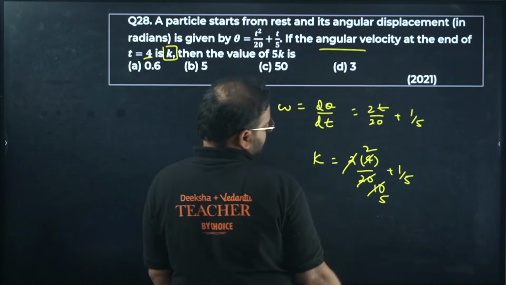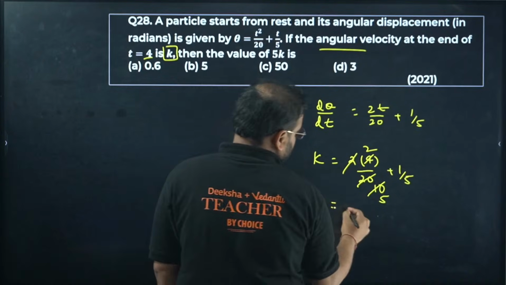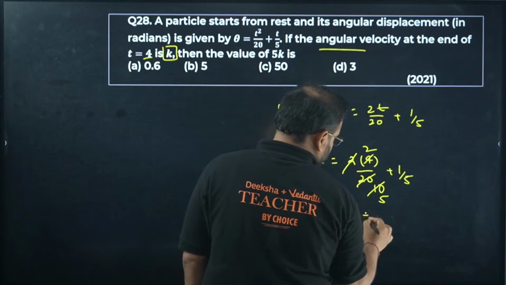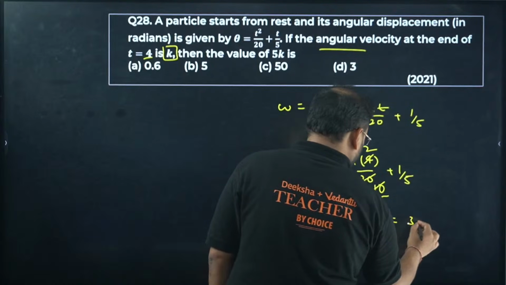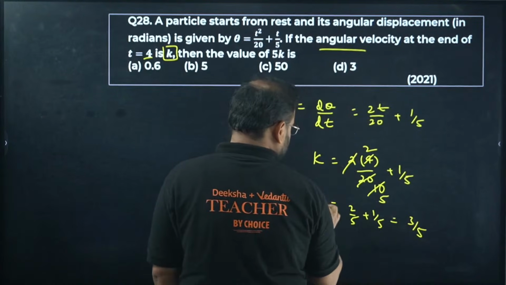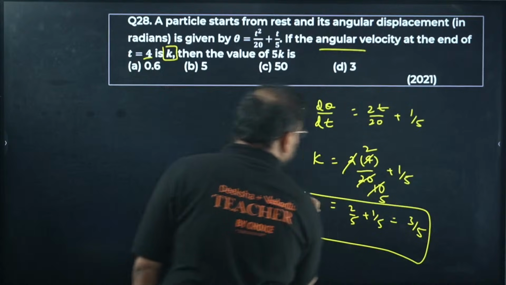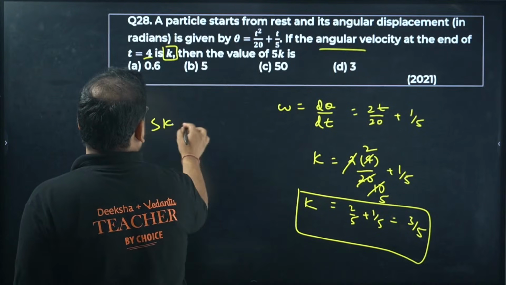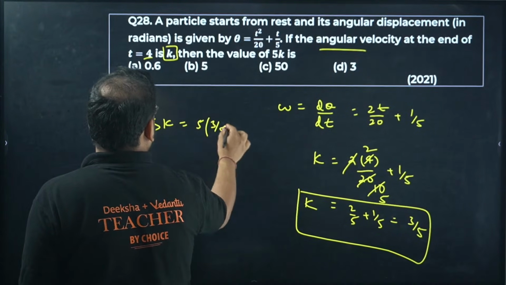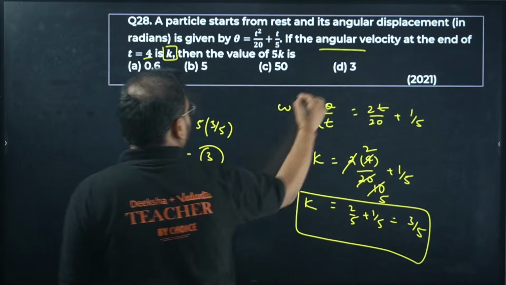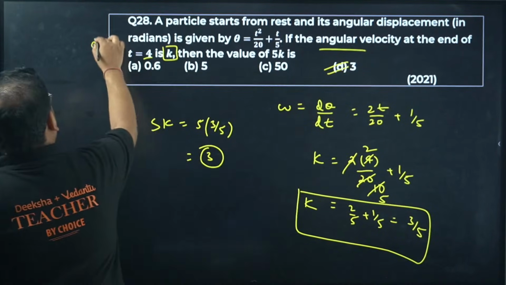Okay, correct, my bad, such a bad addition. Answer is 3 by 5 is k. What are they asking? 5k. 5 into 3 by 5, answer is 3. 28 is D.